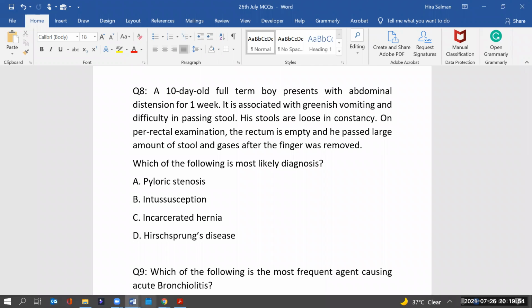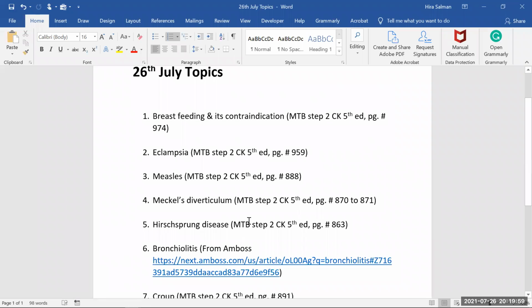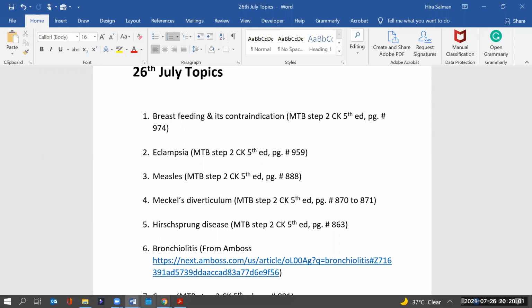Okay, for this one, we'll go for the theory first. Now we have this Hirschsprung disease.